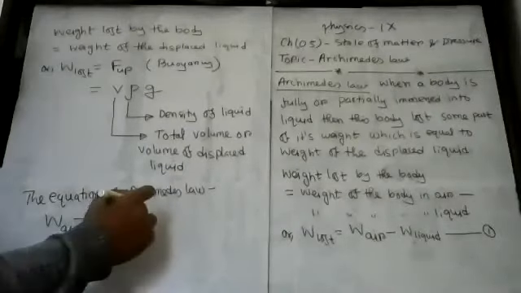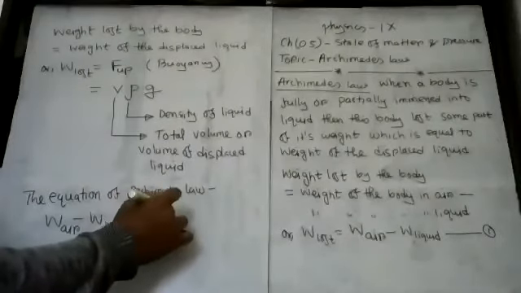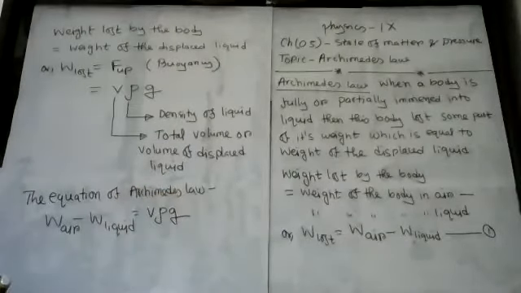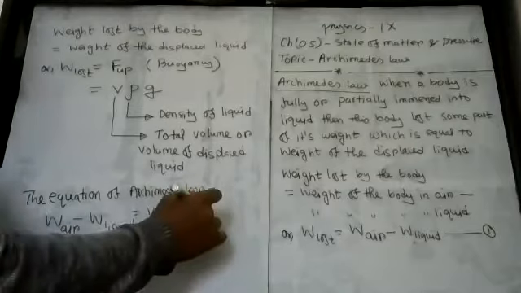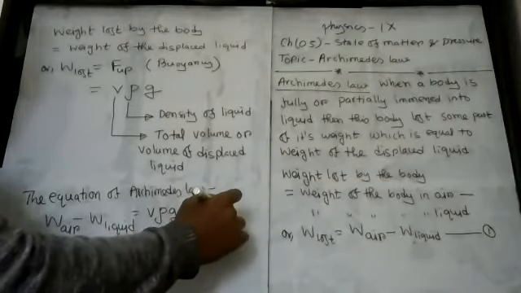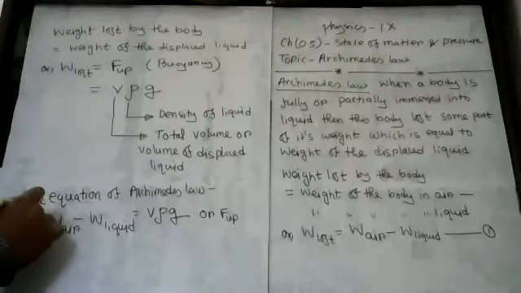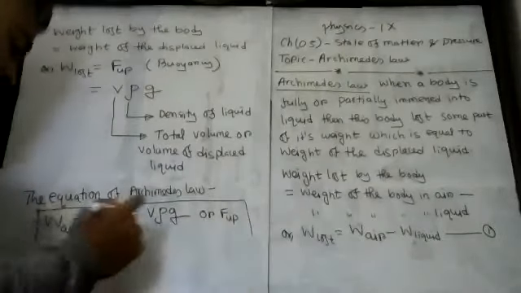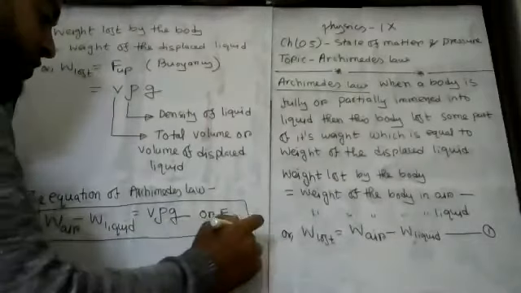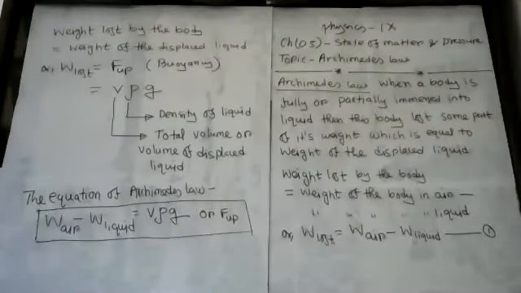And this part will equal to what? Will equal to V rho G, my dear student. Or this part will equal to what? Or this part will equal to F up, upward thrust. Okay. So this is nothing but the equation for the case of Archimedes law. So from Archimedes law, this is the equation, my dear student.